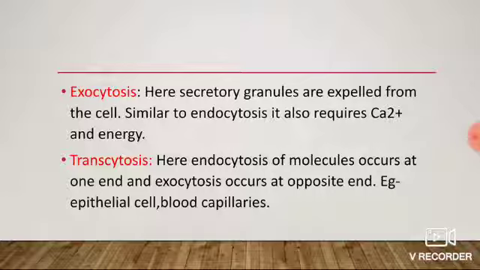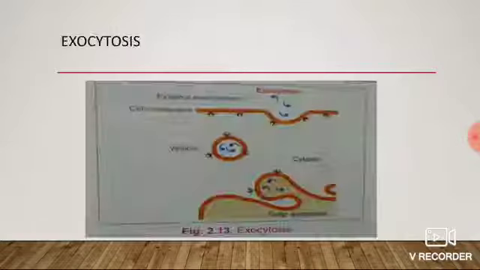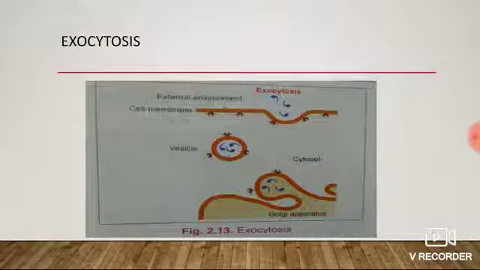Transcytosis. Here endocytosis of molecules occurs at one end and exocytosis occurs at the opposite end. The example is epithelial cells and blood capillaries. This is the figure of exocytosis.